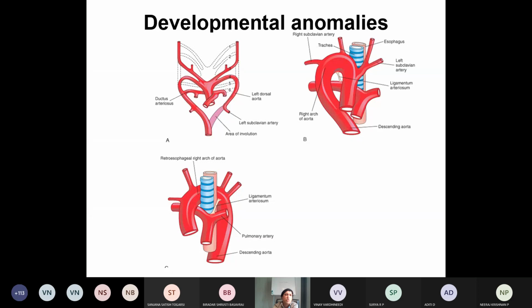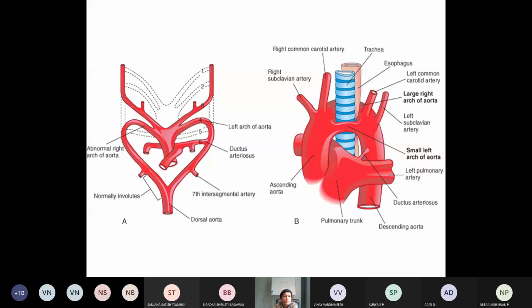And this is an important short note also. So this is the dorsal aorta. This is the ductus arteriosus. You should know the development also, development of the aorta, arch of aorta. With this, you can understand the clinical aspect, applied anatomy of the aorta, what the anomalies and developmental defects are.